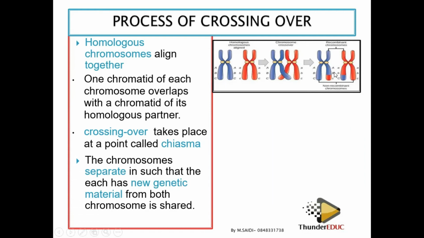Look, it started with ABC, but this one has a small letter. The small letter was found on this chromosome, and this other one is ABC, but with a capital letter. The capital letter came from the blue. It means that the red took the blue, and the blue took the red. Because of this, it's going to cause different gametes to be formed.